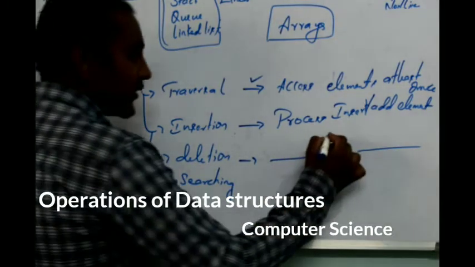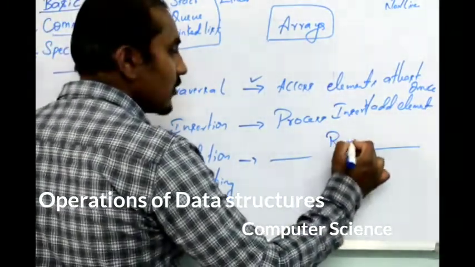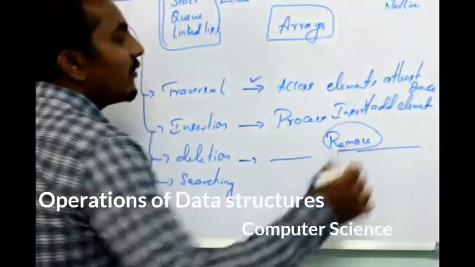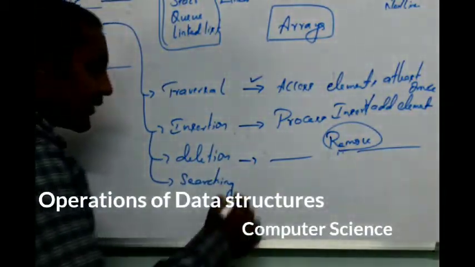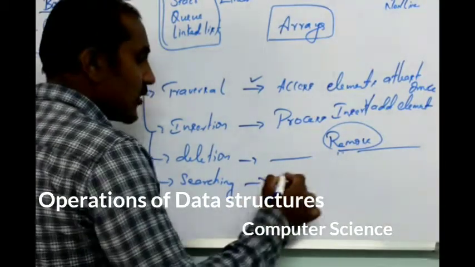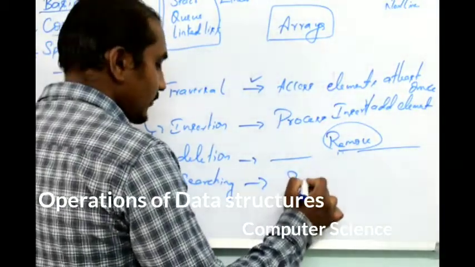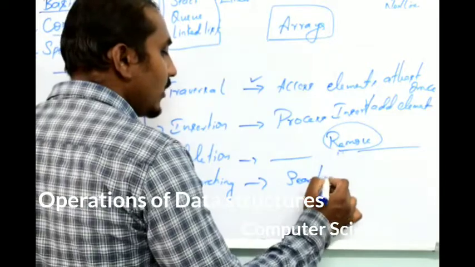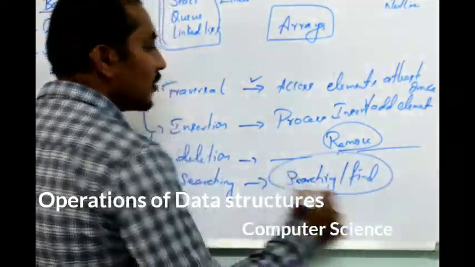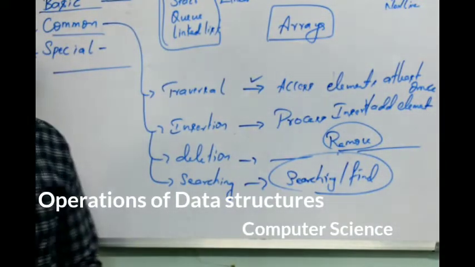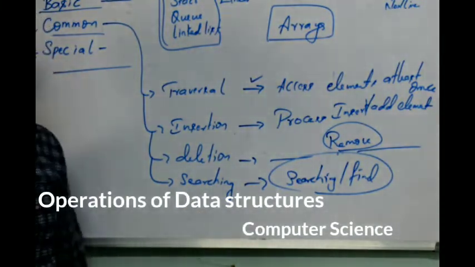So insertion is adding, and deletion is removing an element. And at last, searching, as the name says, is the process of finding or searching a given element in the data structure.